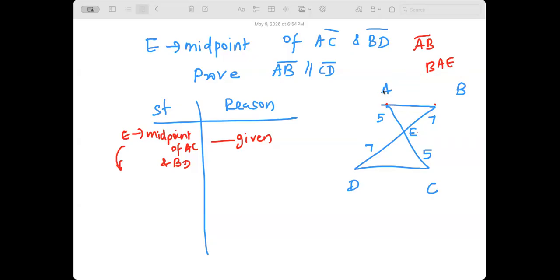Meaning, in this case, I will never call this angle as angle A. I'll call it as BAE or EAB. Make sense? Just to be safer.